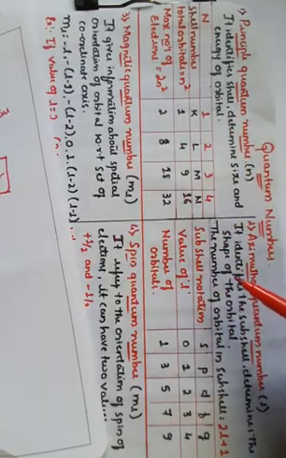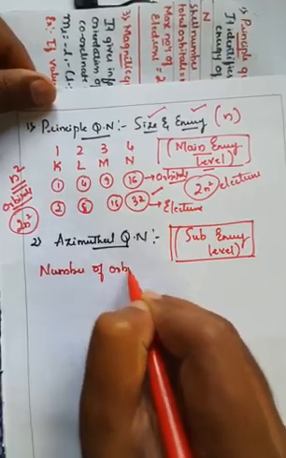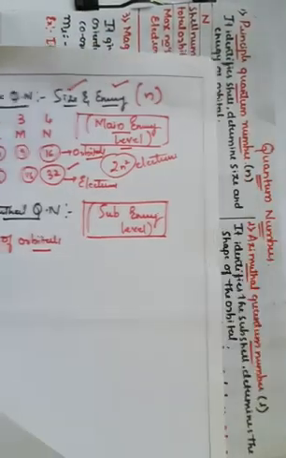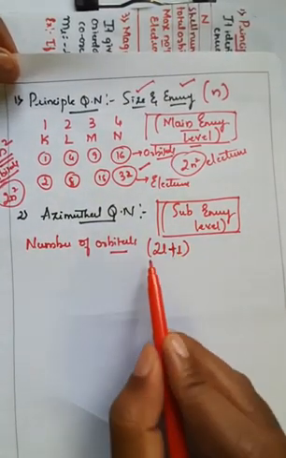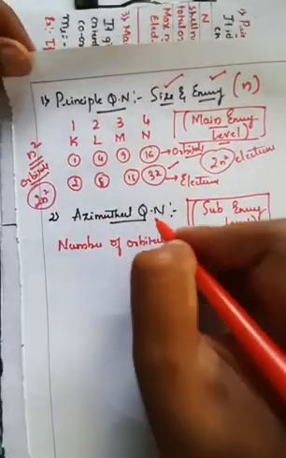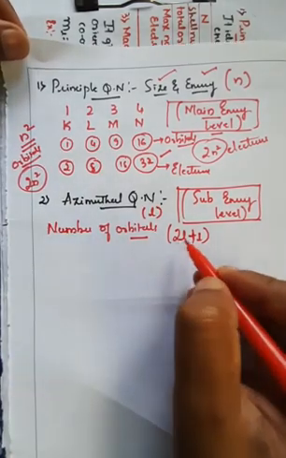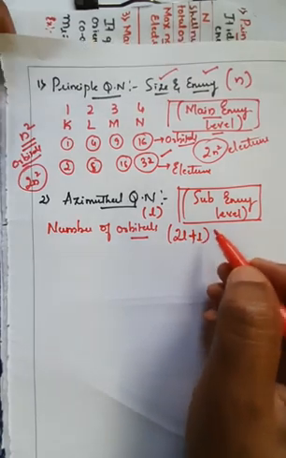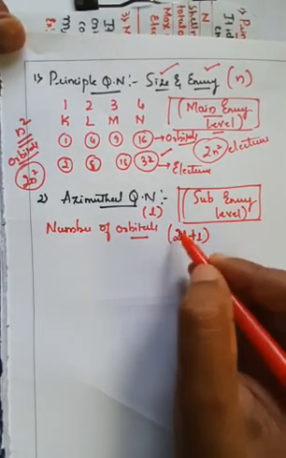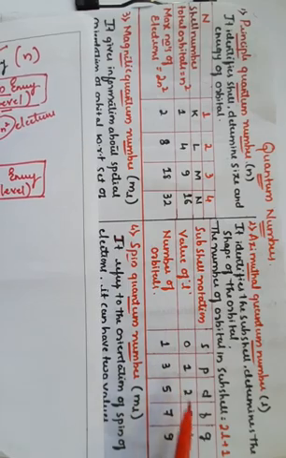Here, the number of orbitals in the subshell can be given in the form of 2l + 1, because the azimuthal quantum number is represented by l. Therefore the number of orbitals is given by 2l + 1. If you put 0 here, it will be 2 into 0 plus 1, which is 1. For l = 1, 2 into 1 is 2, plus 1, that is equal to 3.